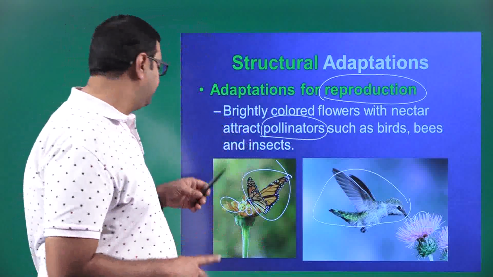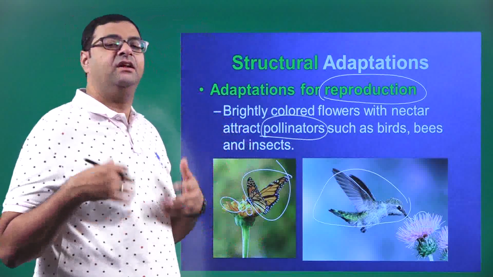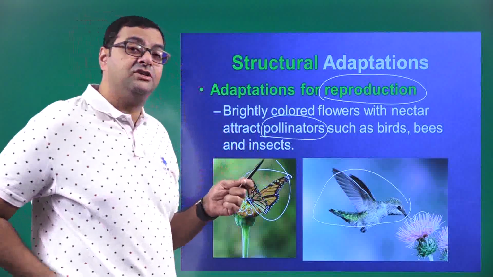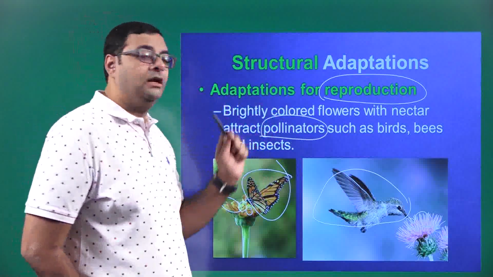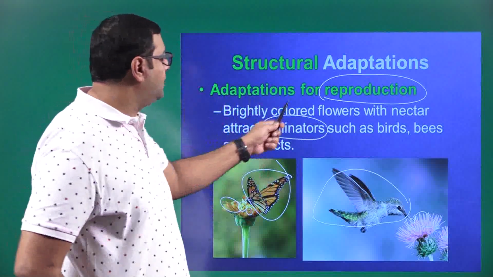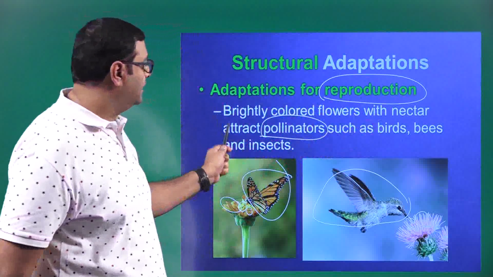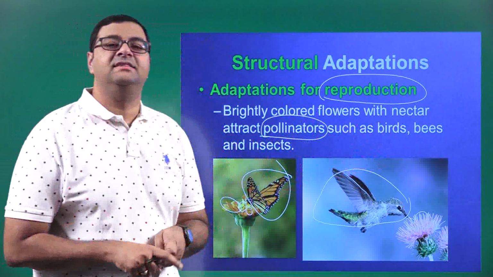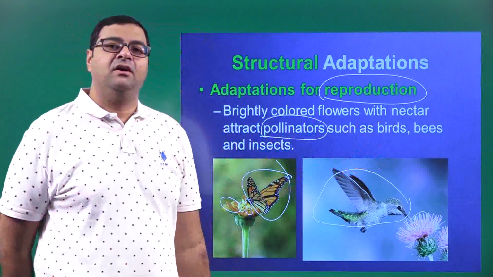When fertilization occurs, automatically a new flower will be born. So the adaptation that the flowers have achieved here is being brightly colored. Brightly colored flowers with nectar attract pollinators such as birds, bees and insects. Okay, is that clear?